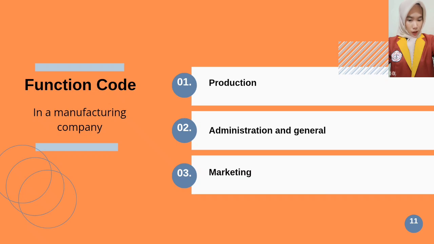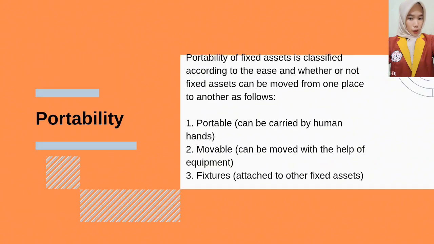Function code in a manufacturing company. 1. Production. 2. Administration and general. 3. Marketing. Portability. Portability of fixed assets is classified according to the ease and whether or not fixed assets can be moved from one place to another as follows. 1. Portable, or can be carried by human hands. 2. Movable, or can be moved with the help of equipment. 3. Fixtures, or attached to other fixed assets.